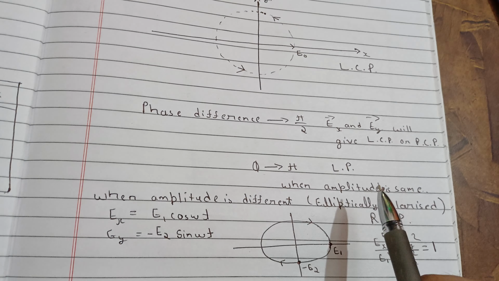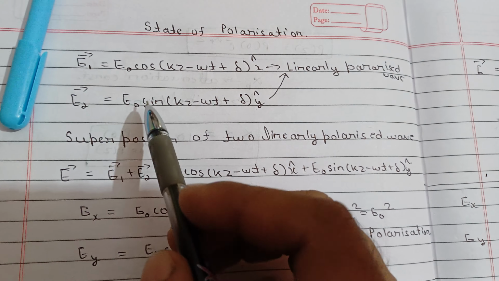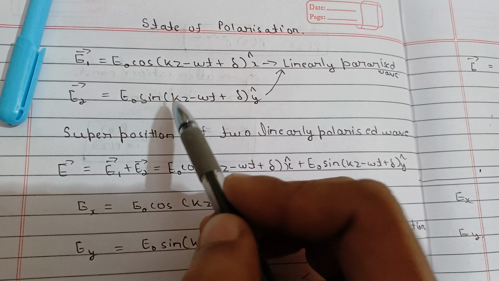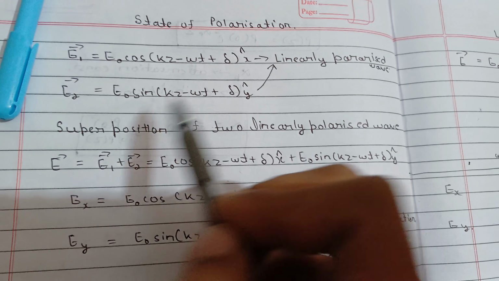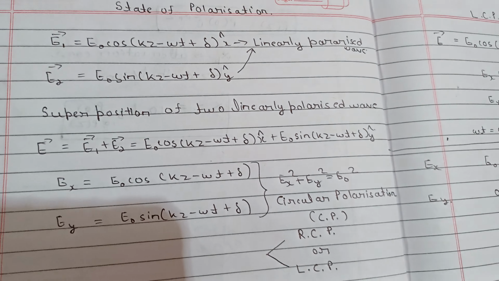So when they are equal, it is not minus y cap, and it is again E naught cos, and it will be E naught cos, with x cap and y cap. Then you will get a linearly polarized wave again. Okay, so that's the difference you need to remember.